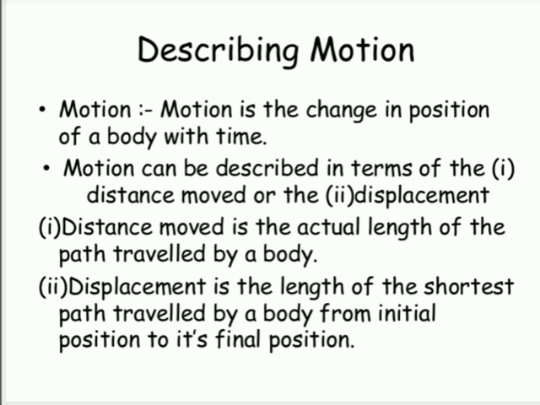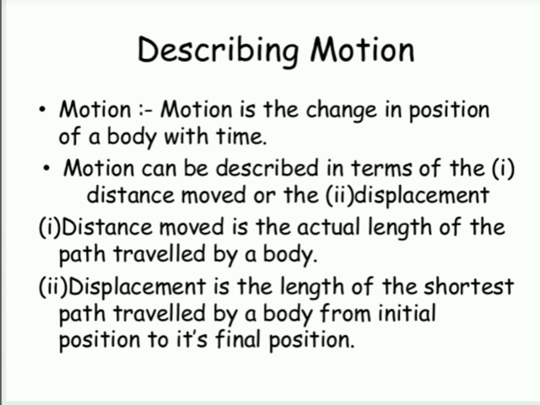So what is distance? Distance moved is the actual length of the path traveled by a body. If you see that we are covering some distance, an object is moving from one place to another, the actual length of that path traveled is said to be distance covered. And what is the SI unit of distance covered? It is kilometer or meter. Then what is displacement?